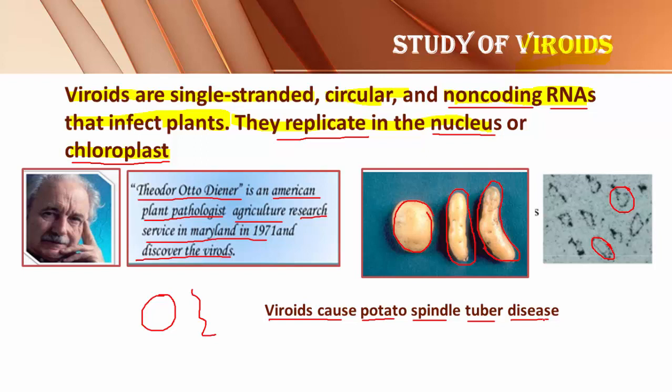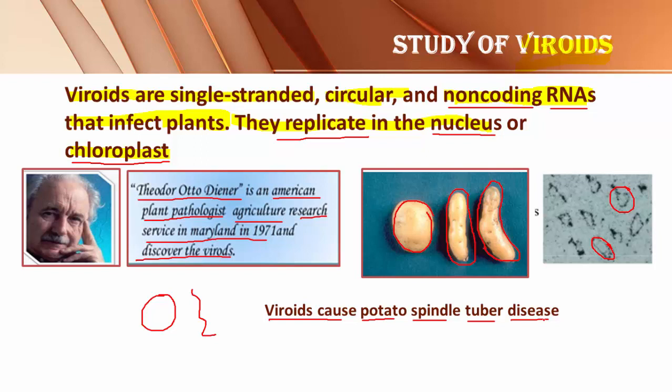Viroids are made up of only single-stranded circular non-coding RNA. Viroids are capable of infecting only plants. When they enter into the plant body, the viroids increase their number either in the nucleus or in the chloroplast.